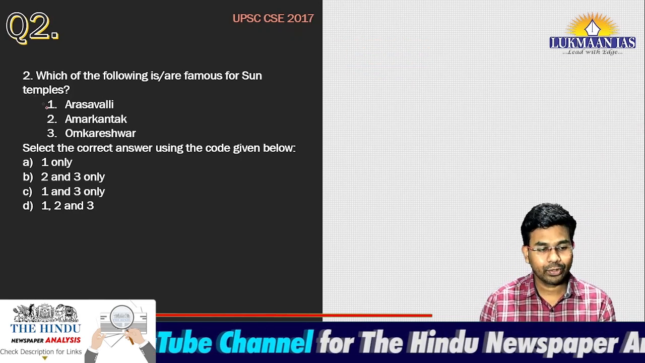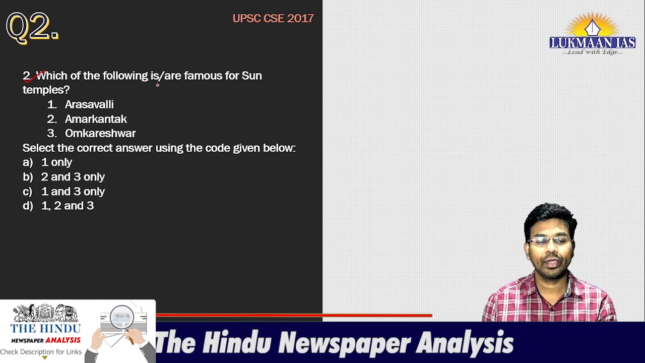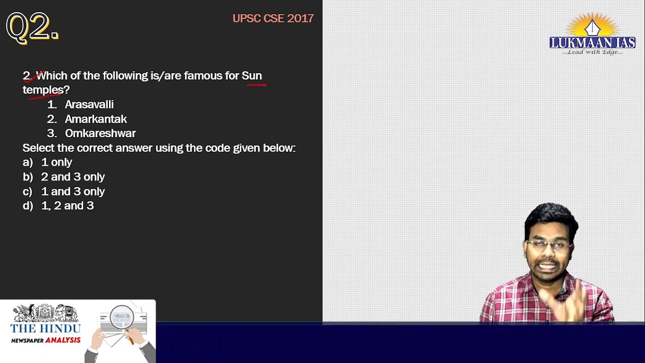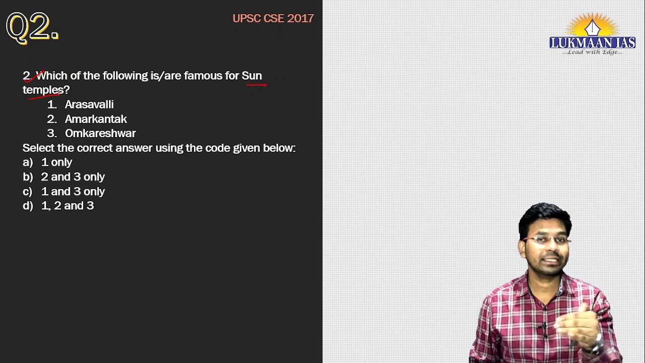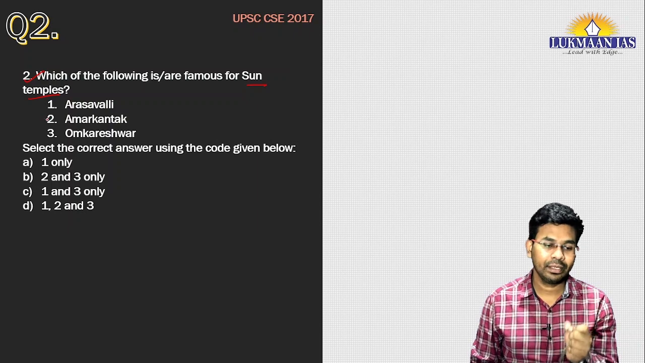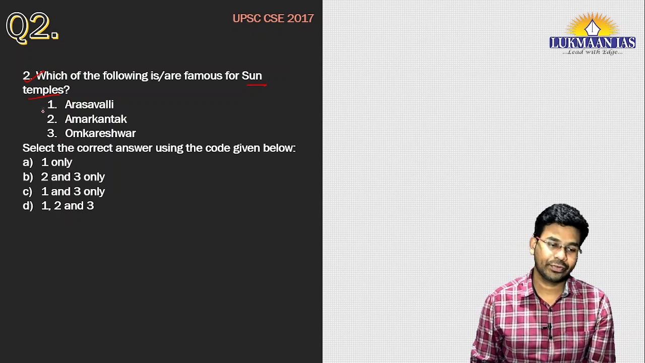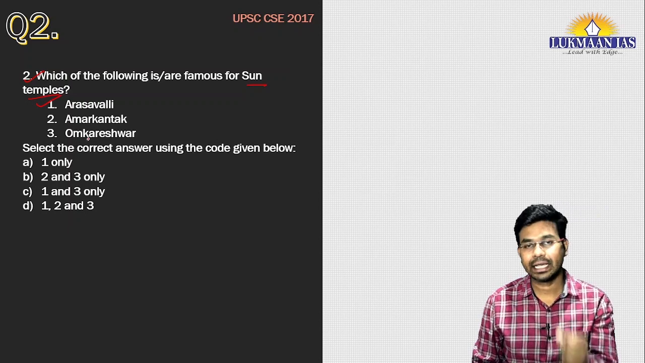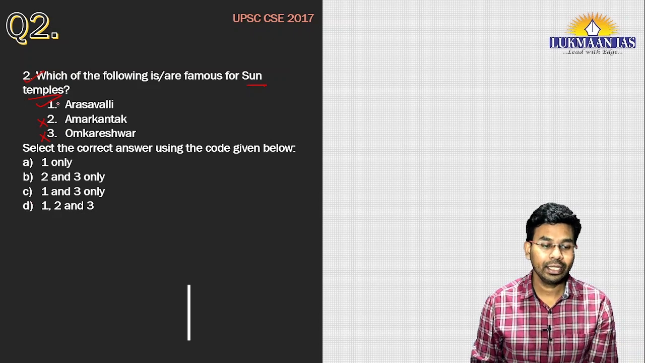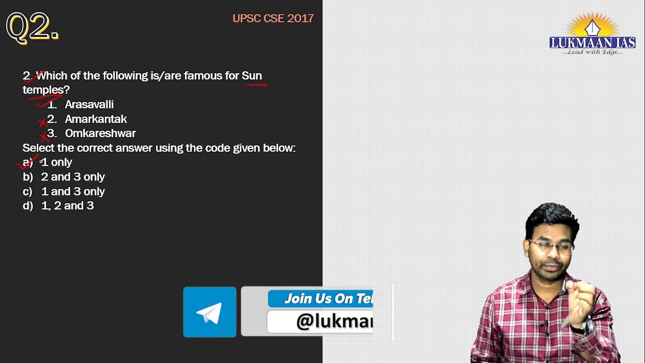The second question says, which of the following is or are famous for sun temples? Here we have to find out which of them are sun temples. Statement 1 is Arasavalli Sun Temple, statement 2 Amarkantak, statement 3 Omkareshwar. Arasavalli is a sun temple, however Omkareshwar and Amarkantak are not sun temples. So the correct answer for this question is option A.